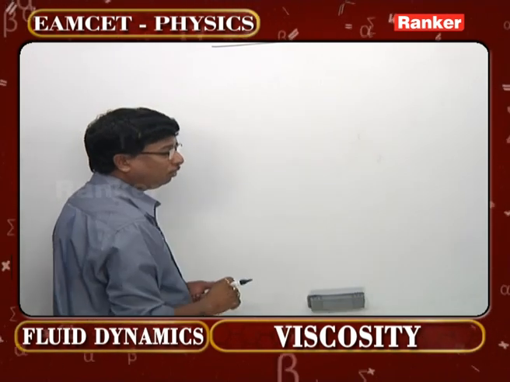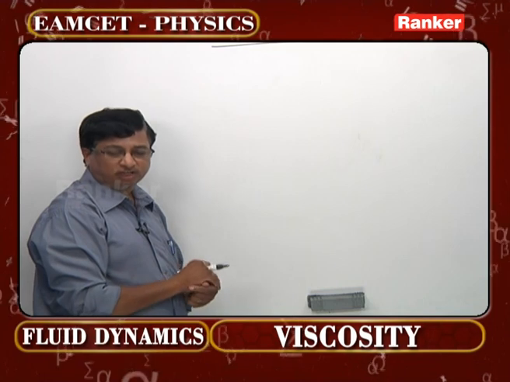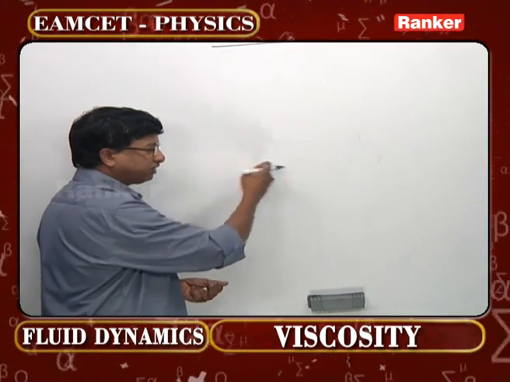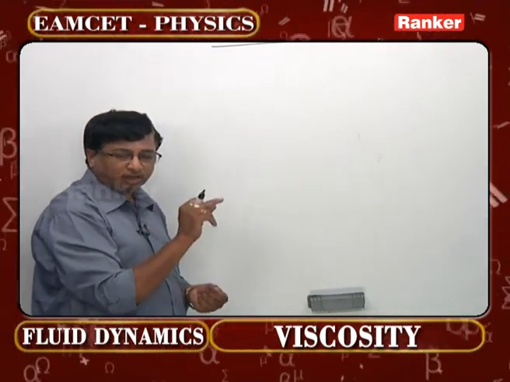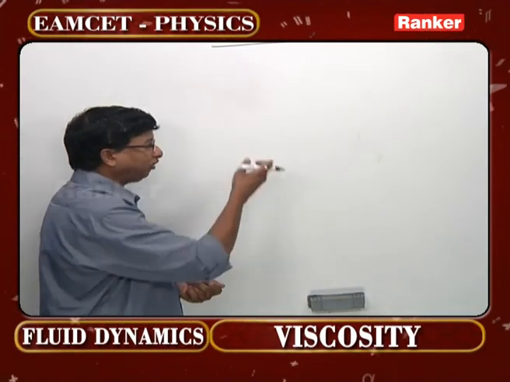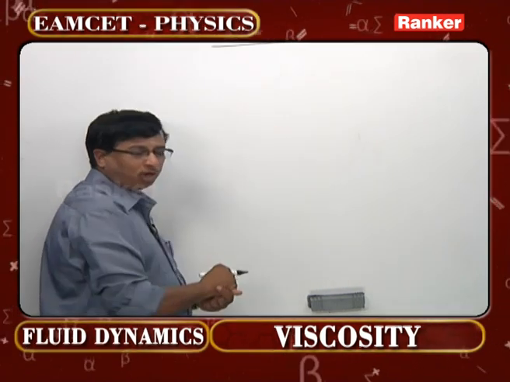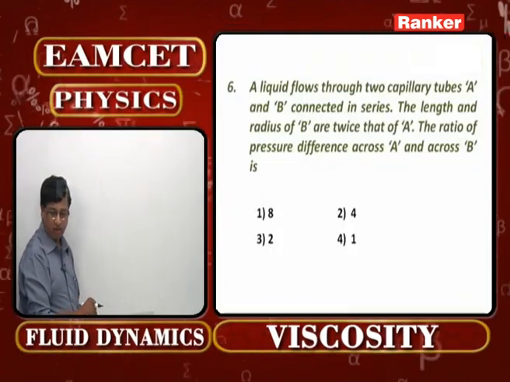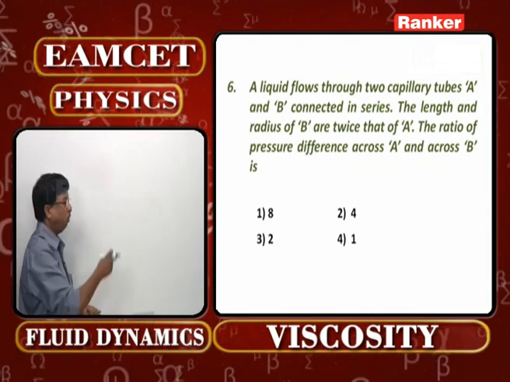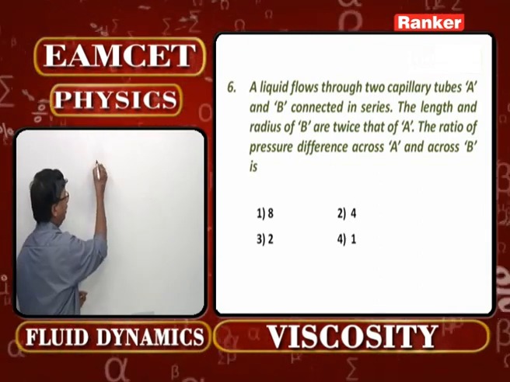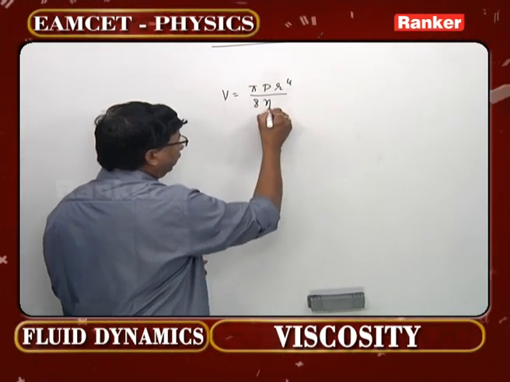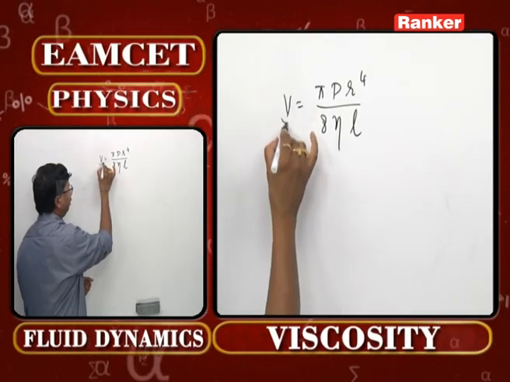One should understand a simple point here. In the beginning I told you, whenever tubes are connected in series, it is like current electricity: when resistances are connected in series, the current remains constant, that is, the rate of flow of charge remains constant. In exactly the same manner, when these capillary tubes are connected in series, the volume rate of flow remains constant. That means V is equal to pi P R power 4 by 8 eta L, and V remains constant.